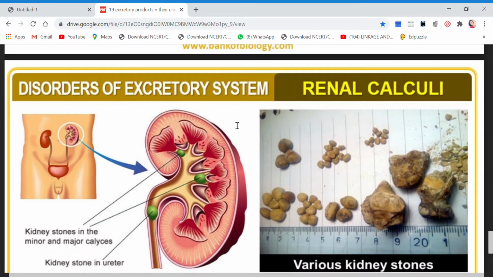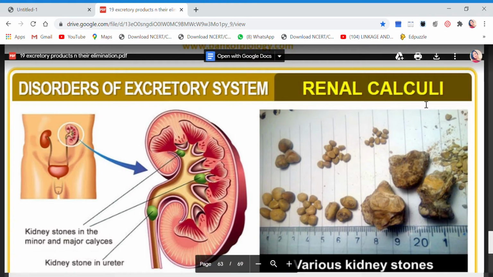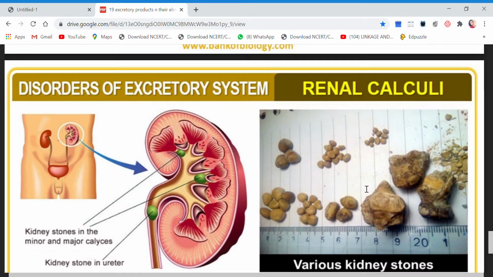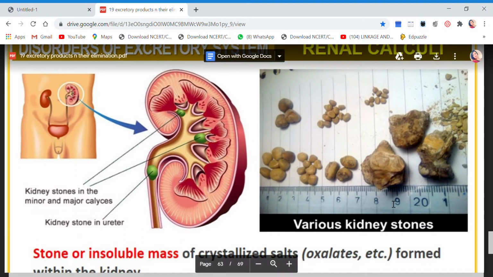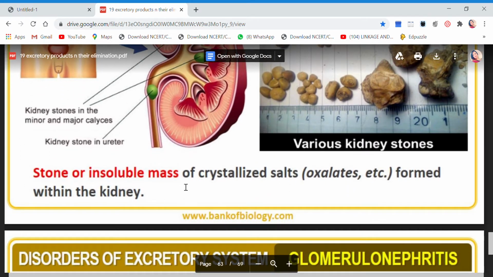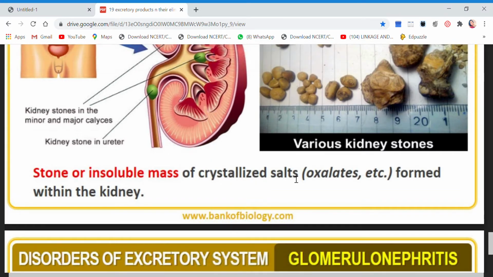Then children, another disorder of the kidneys is renal calculi, and this is actually the stones we talk about. You can see various kidney stones. Just imagine this much big stones are also present in the kidney. These are the various sizes of kidney stones. You can see the picture. Now children, stones are insoluble masses of crystallized salts. And which salts? Generally they are oxalates.